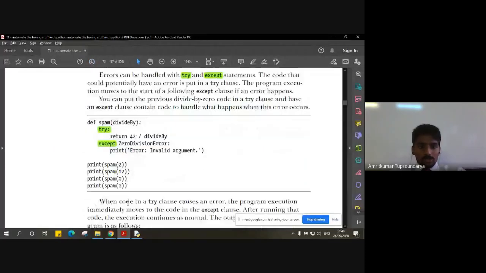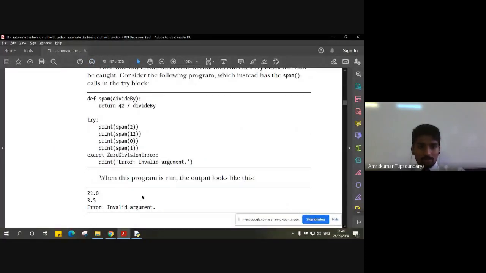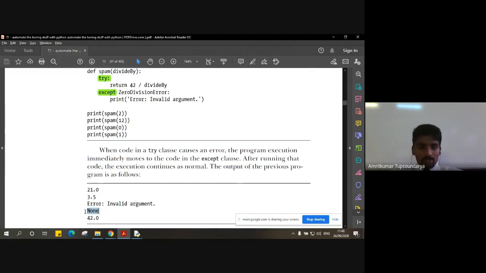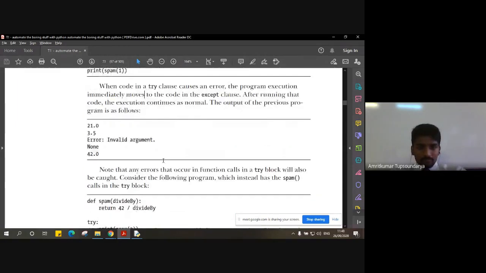Let me go back and show you here. When we execute this print function for spam 0, it encounters that it is an error and an invalid argument. So this print statement returns None, and then we print that value. So we get that None value here. That is the reason for the None: it is the return value of the print function. So I hope you got it.